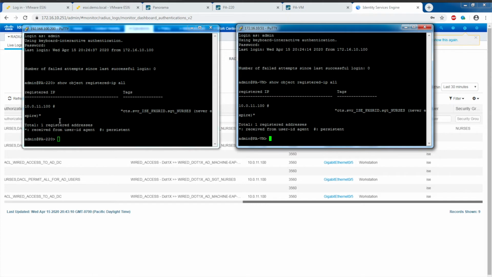So what this is saying is the host 10.0.11.100 has been assigned a tag of cts.svr_ISE_pxgrid.sgt_nurses. Okay? So the syntax here is Cisco TrustSec, and the server is ISE_pxgrid, and the actual SGT is nurses here.